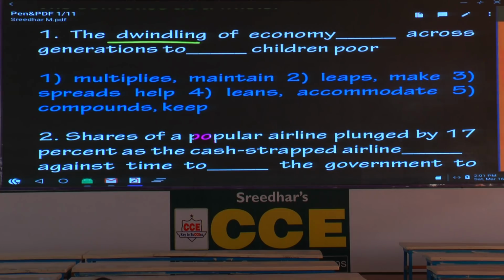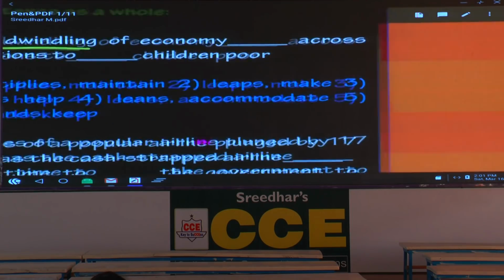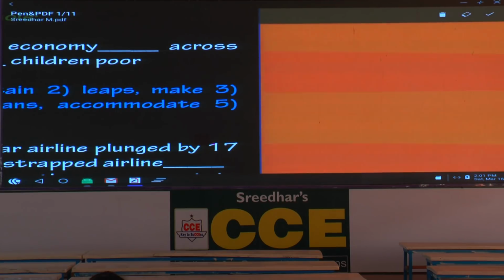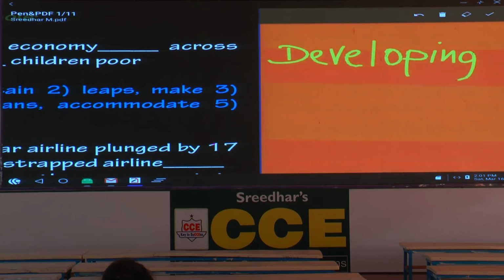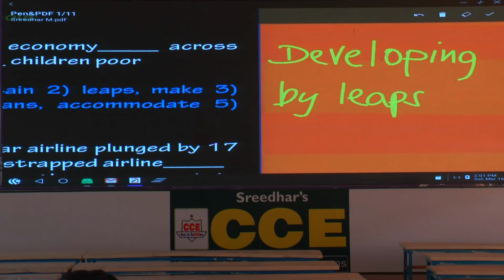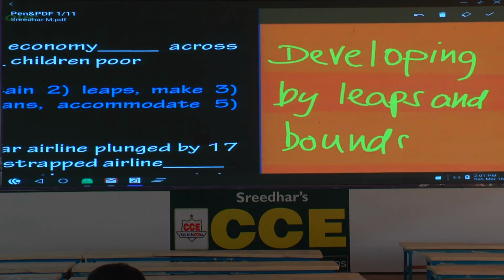Leaps across. Please underline the word leaps. Leaps means jumps, jump. A leap means what? Jump. Write one idiomatic expression. First you write the word develop or developing. Use the ing form. You could use the word developing or growing.